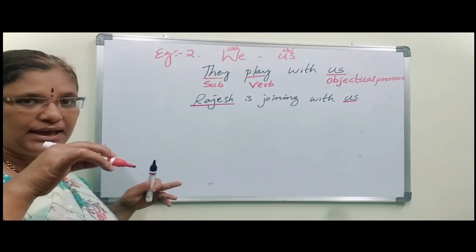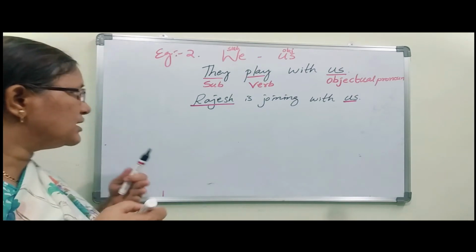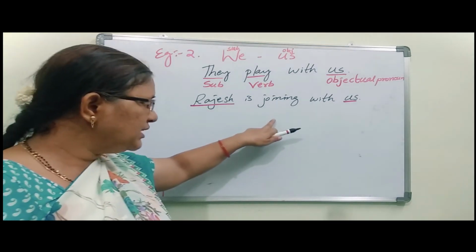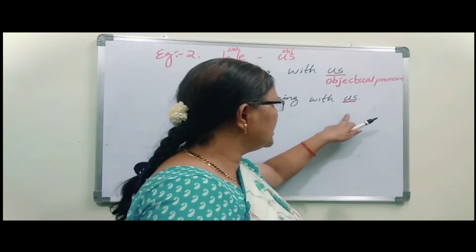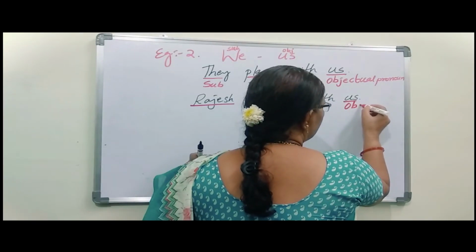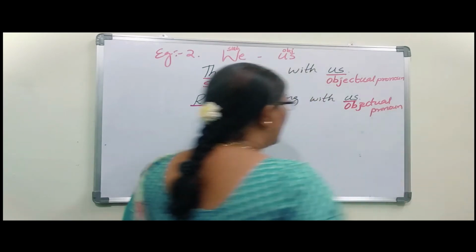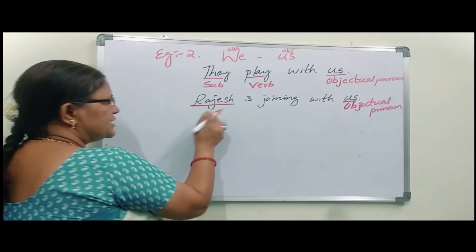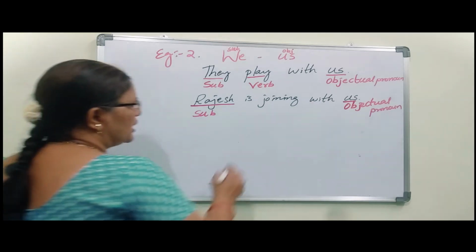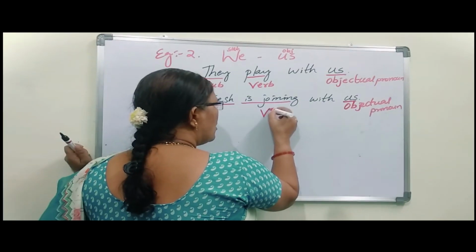Us means we. Along with some people, I also was included there. So with us, Rajesh is also joining. So Rajesh is doing some work. On whom is that work happening? On us. So that's why us comes under objectual pronoun. Let us see Rajesh. Rajesh comes under subject because Rajesh is doing that work. What is he doing? He is joining. So joining comes under verb.